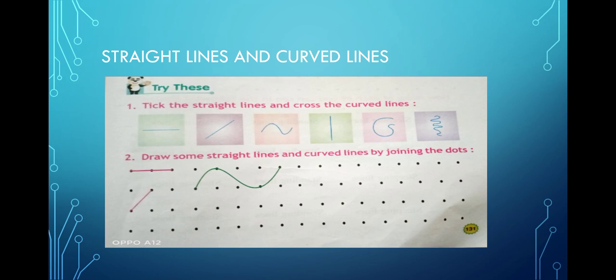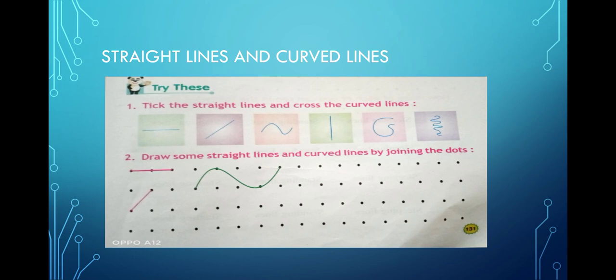Then another example: when you hold a piece of rope tightly in both your hands, the shape formed by the rope is a straight line. All right, then when you loosen your hands, the rope becomes a curved line. Understand, children? You may try it at home. Take a rope and hold it tightly, then it will look like a straight line. When you loosen your hands, it will look like a curved line.